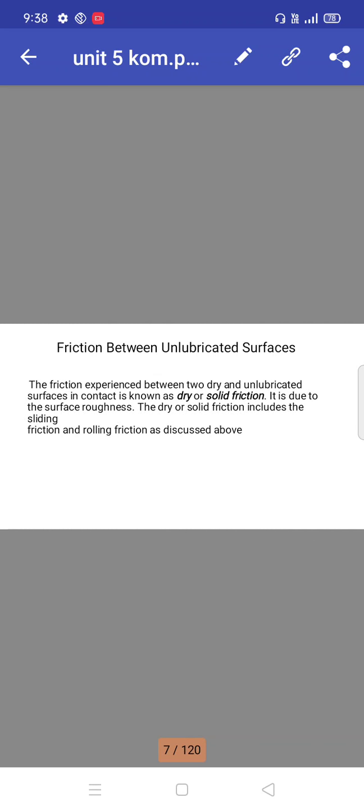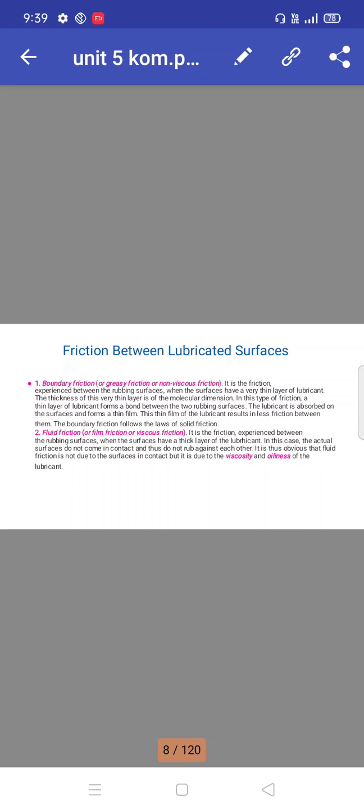Friction between unlubricated surfaces. The friction experienced between two dry and unlubricated surfaces in contact is known as dry or solid friction. It is due to the surface roughness. The dry or solid friction includes sliding friction and rolling friction. Friction between lubricated surfaces. The boundary friction or greasy friction or non-viscous friction.